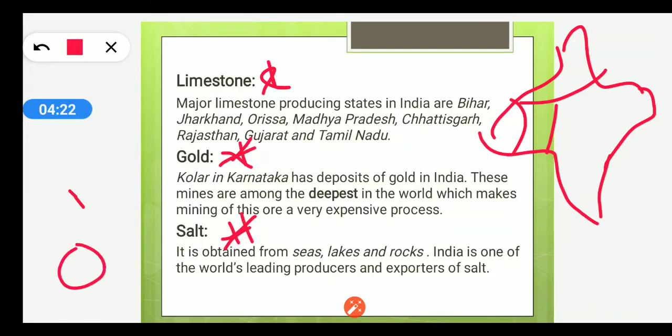Then you can take this kind of symbol for some other type of mineral, a complete full circle for another type of mineral. For copper, you may take this. Okay, and now copper, wherever copper is found in whatever states, in those states you will mark this symbol. Like this. So this is an activity which you are supposed to do if you have an outline map of India. If you do not have an outline map of India, kindly study the same from your atlas book.